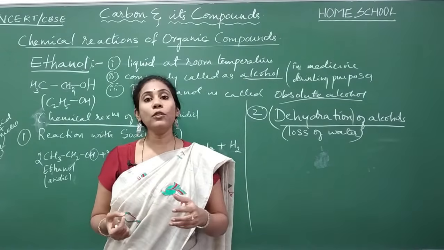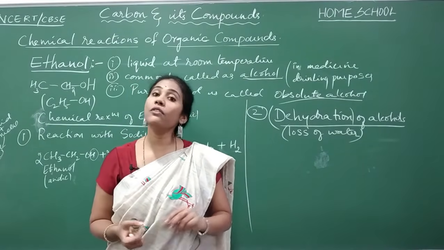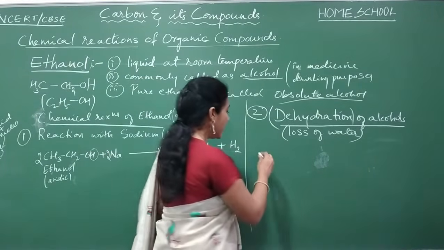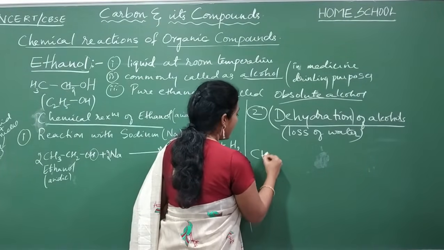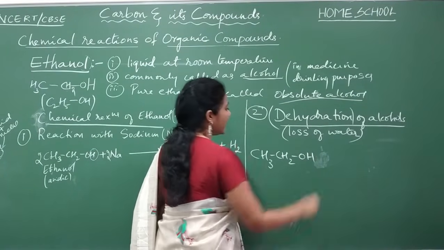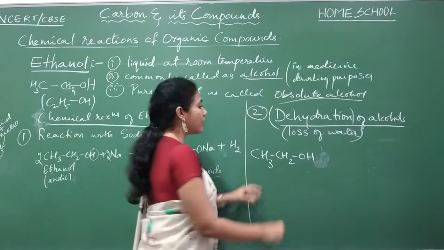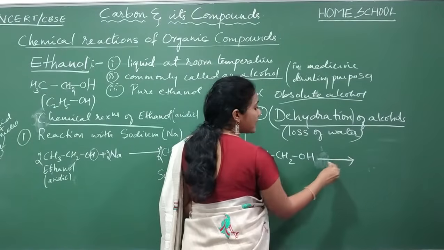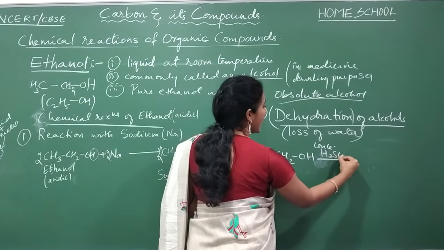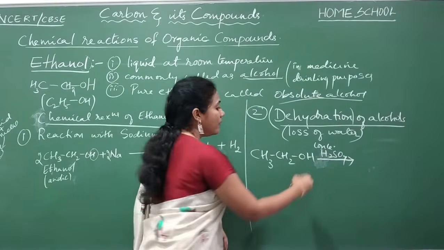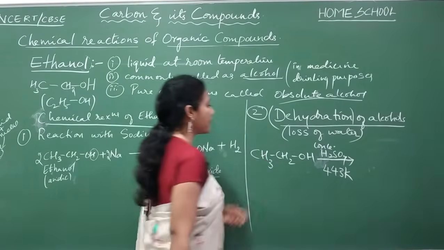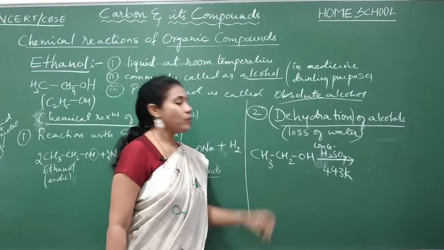Which compound will lose water here? Ethanol will lose water, and let us see how. What is ethanol? CH3CH2OH is called ethanol. So this ethanol, in presence of concentrated sulfuric acid and when you heat it at 443 Kelvin, will lose water.